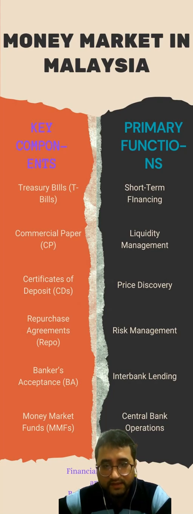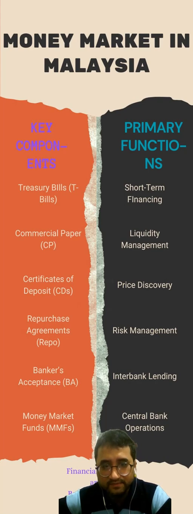Various instruments are traded in the money market, including treasury bills. These are short-term debt obligations issued by the government to finance their short-term funding requirements. These are considered to be virtually risk-free and have maturities typically ranging from a few days to 1 year.